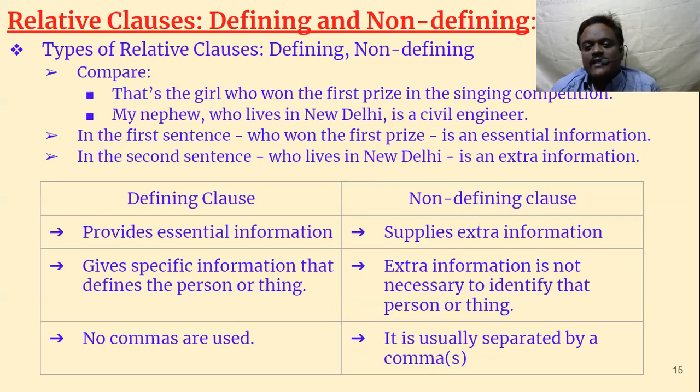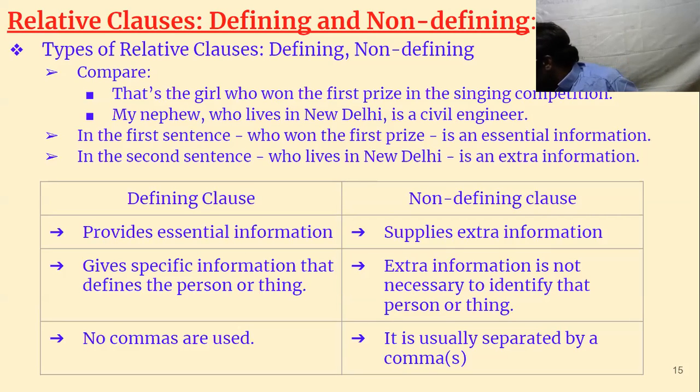It becomes incomplete. In the second sentence, who lives in New Delhi is extra information. Even if it is not there, it doesn't make much problem. Suppose, my nephew is a civil engineer, it's a perfect sentence. It is not necessary.